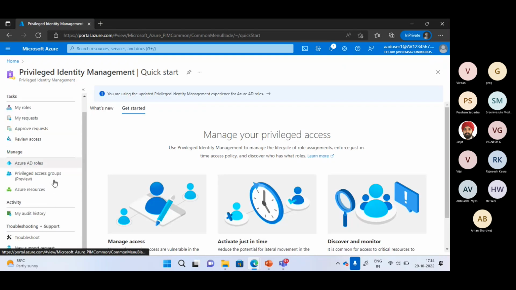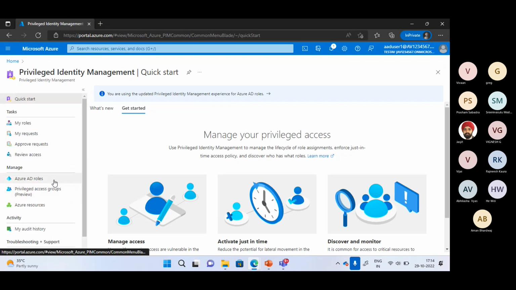As I told you, for the activation, again, we need PIM, and then we can have an audit history also. So I hope that till now it is clear how we can assign the PIM roles, how we can create the custom roles, how we can manage the role settings, and how we can activate the roles. Approval is approving the request. Emails are also coming to you that this role is activated. You will also be notified. So all those things I think are clear till now.